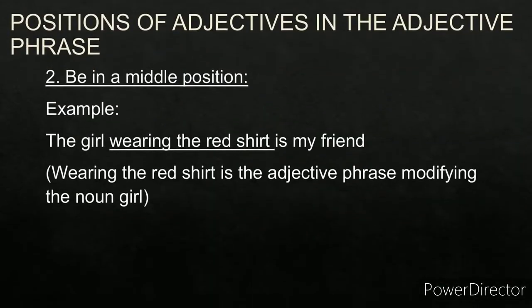Now it can also come in the middle position. For example, the girl wearing the red shirt is my friend. Wearing the red shirt becomes the adjective phrase. Why? Because it is modifying the noun girl. It is giving more information on the girl. Girl. Which girl? The girl wearing the red shirt. So wearing the red shirt is an adjective phrase modifying the noun girl.